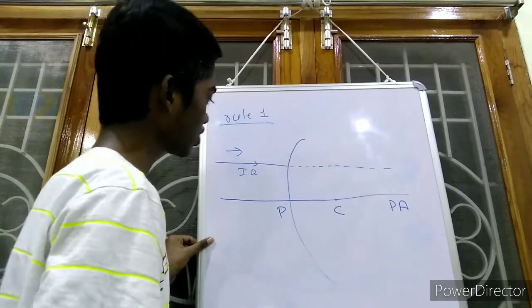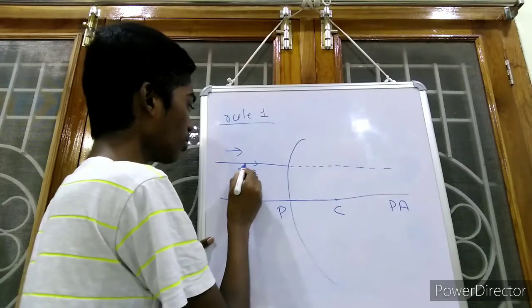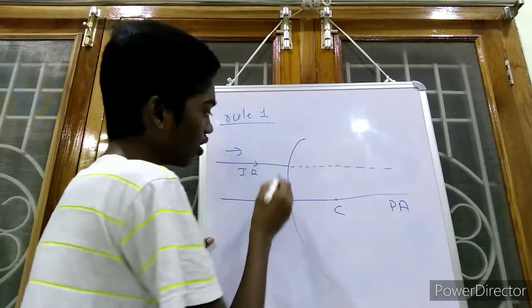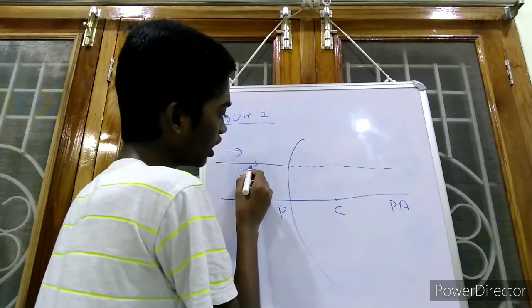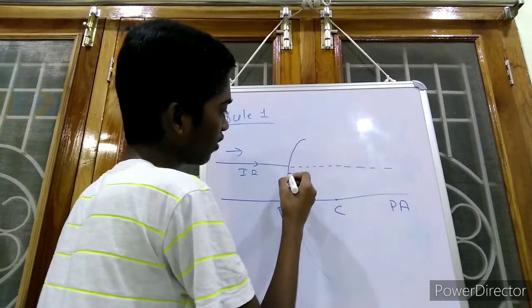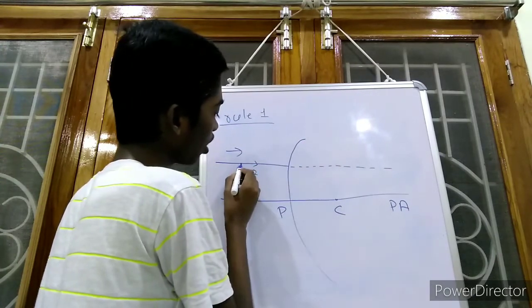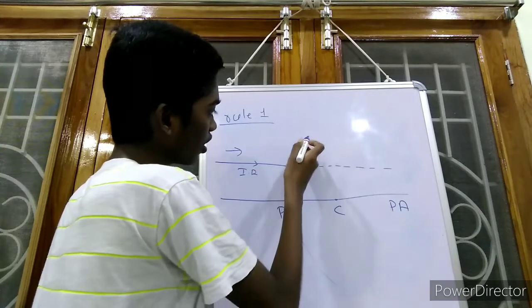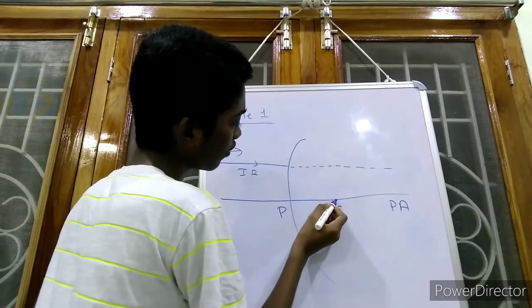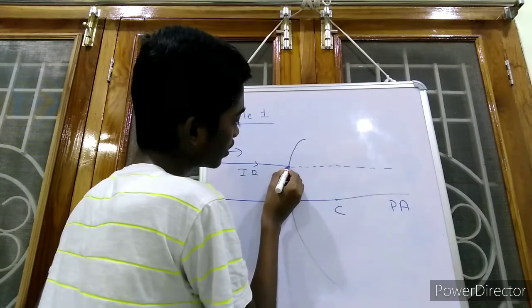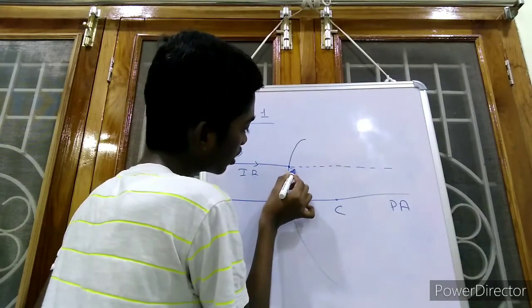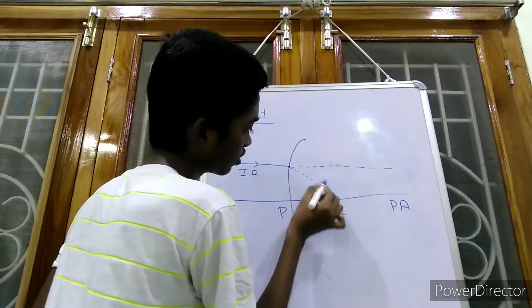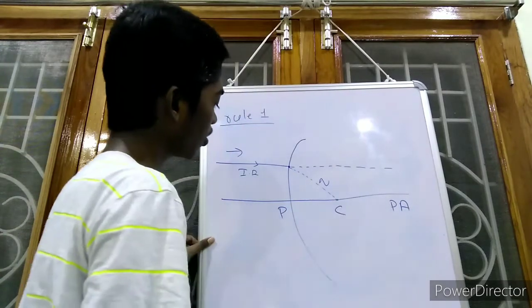Now there is a question: how can we draw a normal for this incident ray? To draw a normal for the incident ray when it is striking the surface, we can draw the normal in a curved surface by joining the center of curvature to this point of incidence. This is called the point of incidence, and we can draw the normal by joining the center of curvature and the point of incidence. So this acts as the normal.